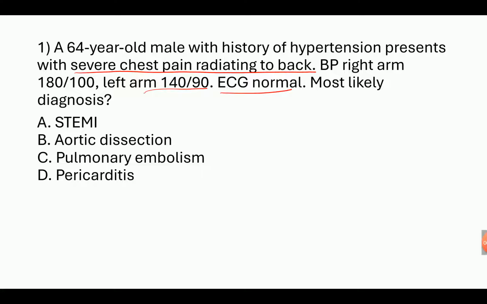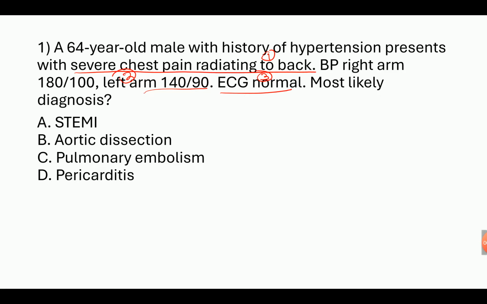So here severe chest pain radiating to back is the first keyword. Second keyword, BP right arm 180/100, left arm 140/90. So BP difference from extremity to extremity, right and left variation. This is the second keyword. Third, ECG is normal. So this is not related to heart.